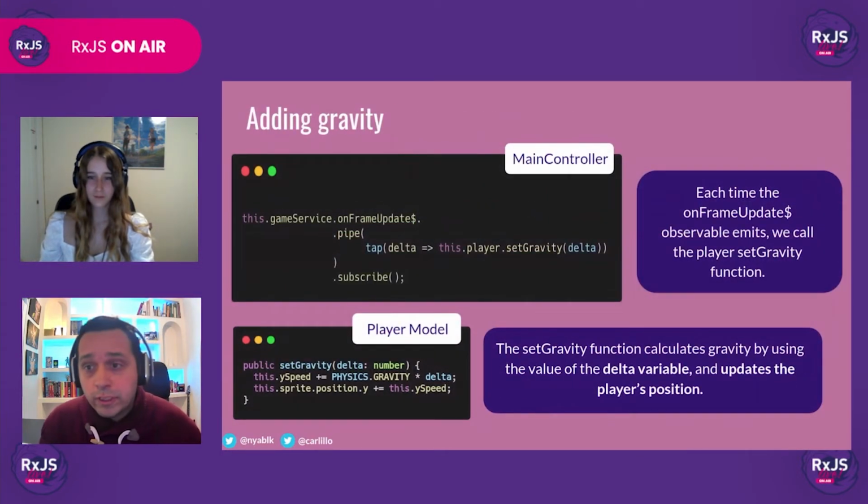It's finally time to actually add gravity. In the main controller, we are going to pipe the onFrameUpdate subject, which emits the value of each animation frame. We will then use this value to calculate gravity and update the player's position accordingly by calling the setGravity function.